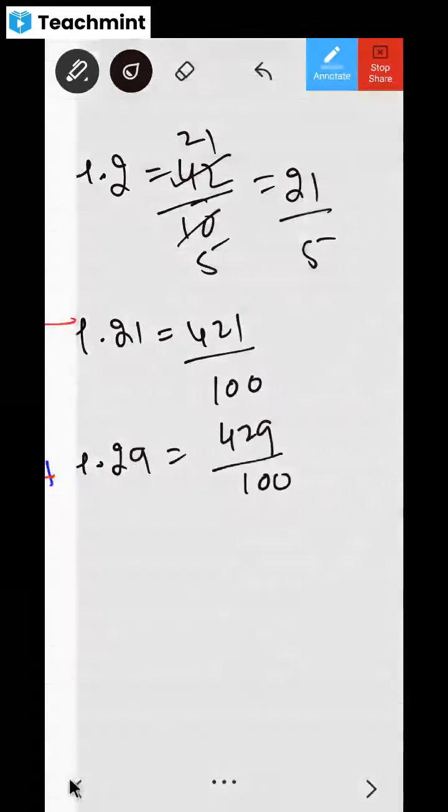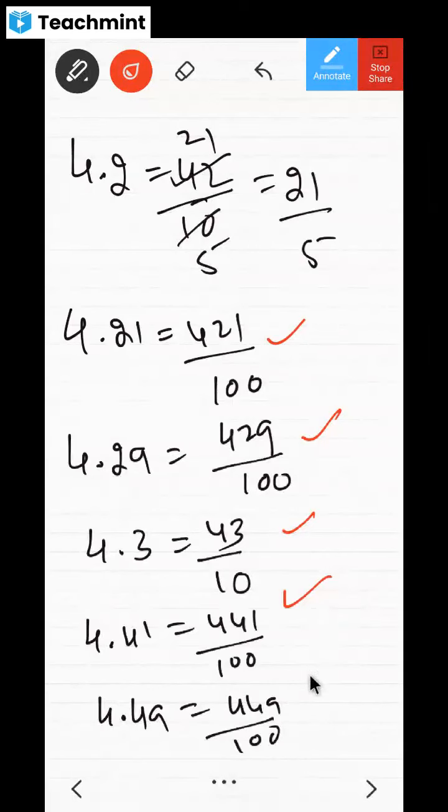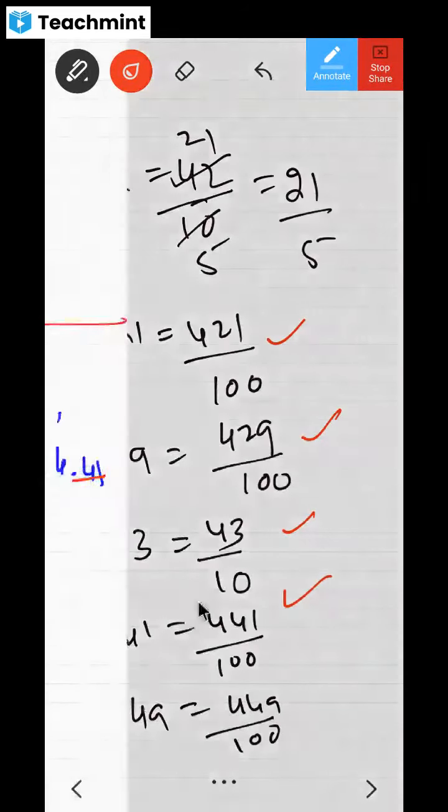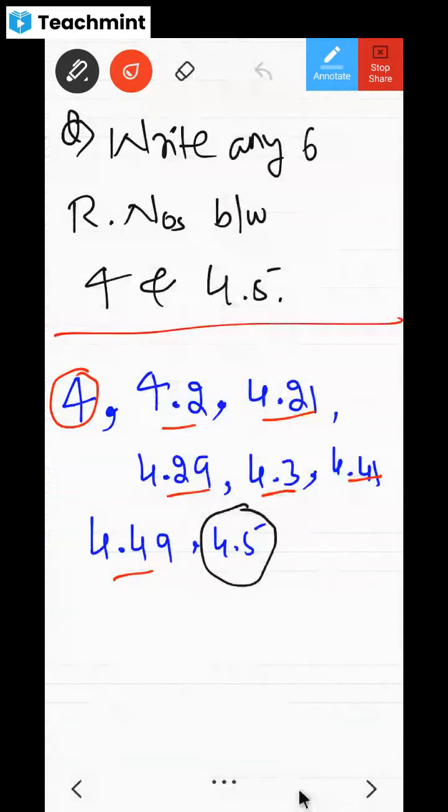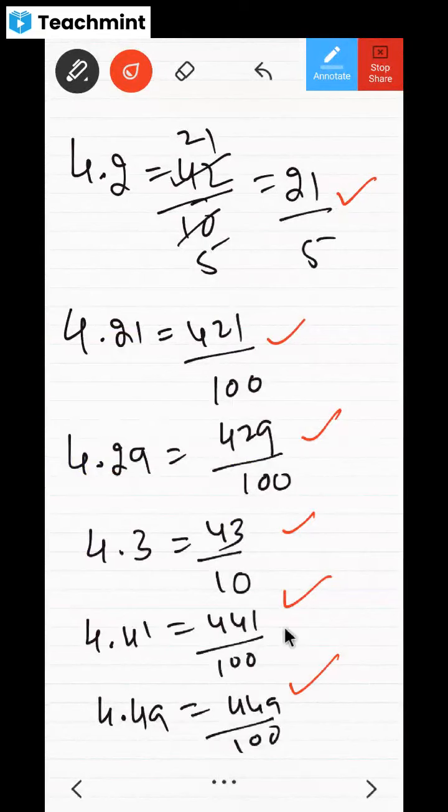So are all these things clear, dear children? Whatever I have explained, are they clear? How many have I written? I think 1, 2, 3, 4, 5, 6. So look at this, how beautifully we have written without any hustle and bustle. You should not pay much attention here, because there are so many methods explained in NCERT. This is the simplest method that I'm using here. Clear, dear children?